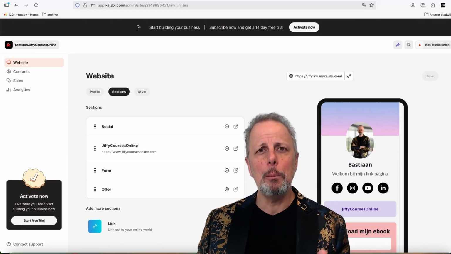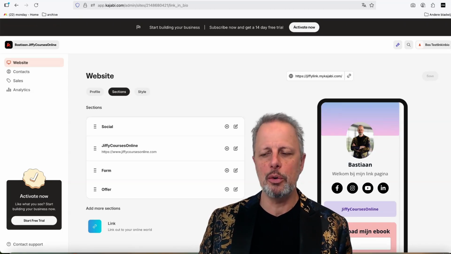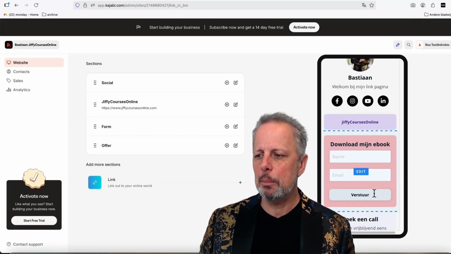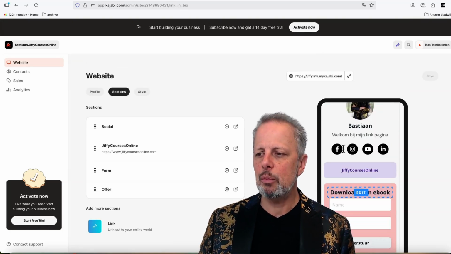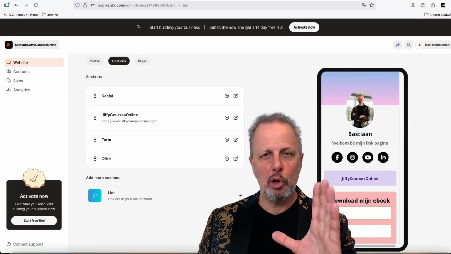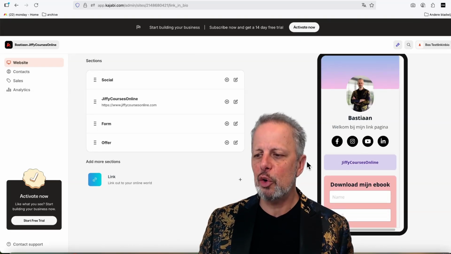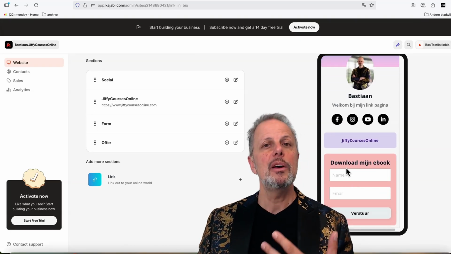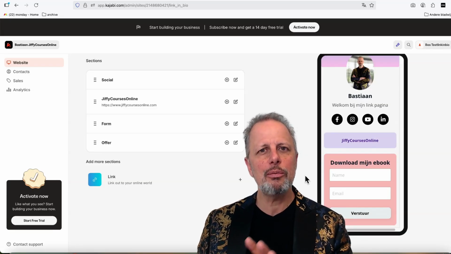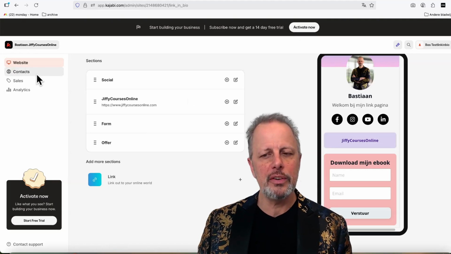If you want to have a link in bio page on your Instagram or your TikTok, now you can use Kajabi link in bio for this. And on the right side, you will see my quickly created link in bio page. It's in Dutch. Also, you can upload your own image. I uploaded a portrait. If you use a square image, it will be round. You can change the text, you can add your socials. You can also add a form to this page so people can download your ebook easily right from the link in bio page. If you do so, they will come onto your contacts list on the left side.